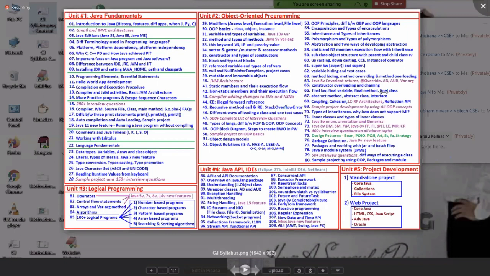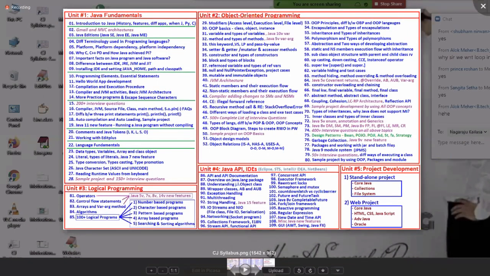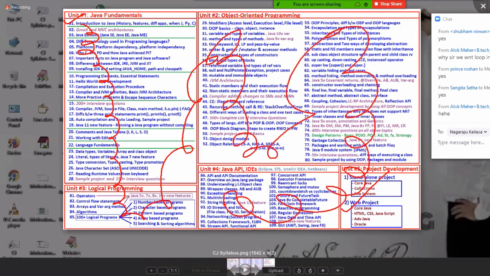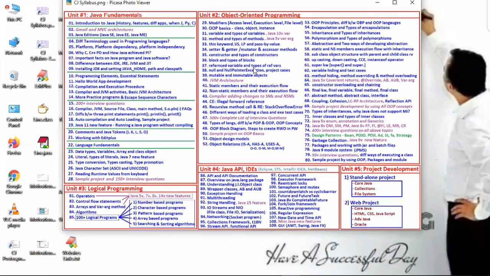I want to execute the condition based on a loop. What is that? Start value with end value, then increase and keep going. That means I want to execute based on the range, start and end range. Between the range I want to execute.